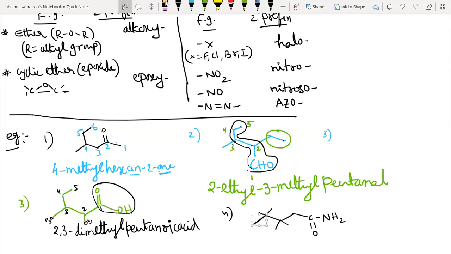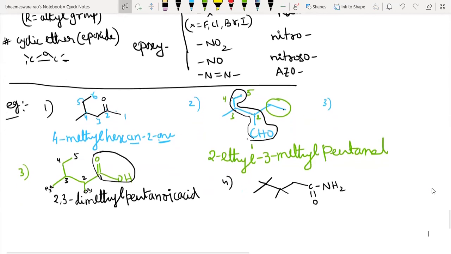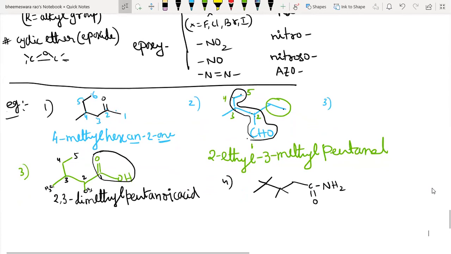Next. So here what is the name, students? Give the name of this compound. Here it is the amide functional group, C double bond O NH2.